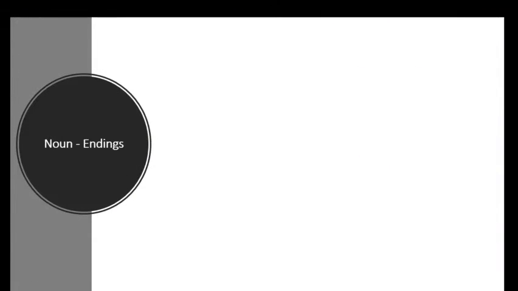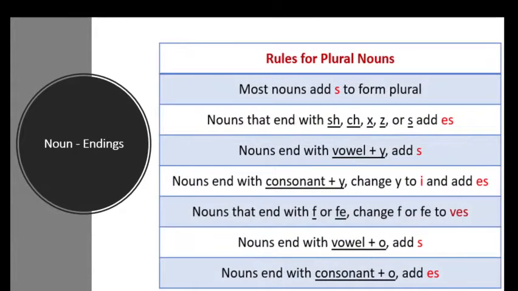Now here, noun endings. What are the endings? How do I know them, miss? Now you're confusing me. Well, to know the endings, you need to memorize this. Most nouns add s, just like cat, cats. But if it ends with sh, ch, x, z, or s, you just add es.